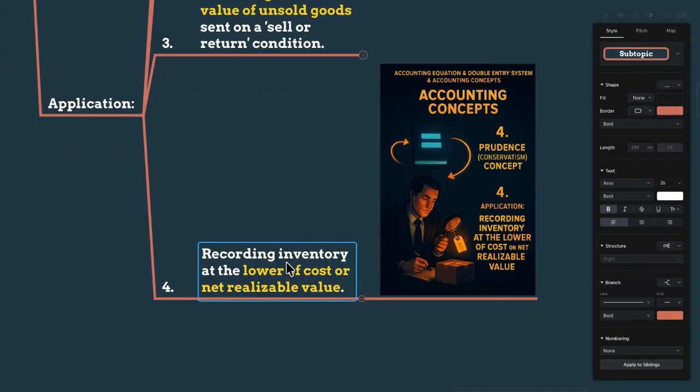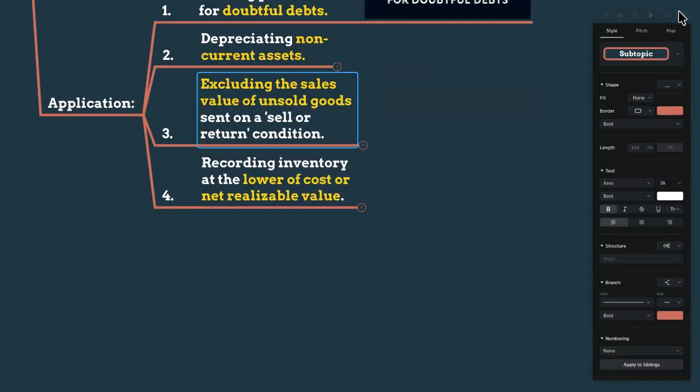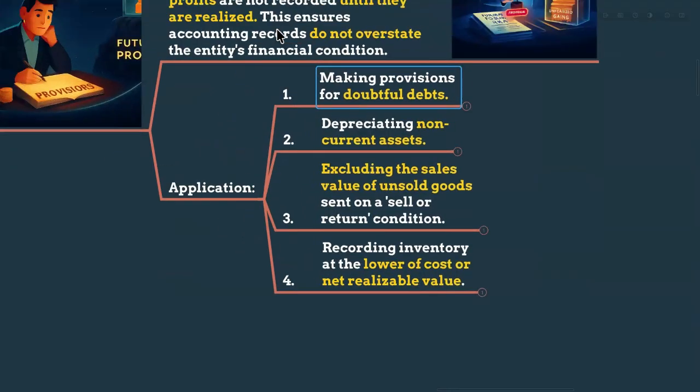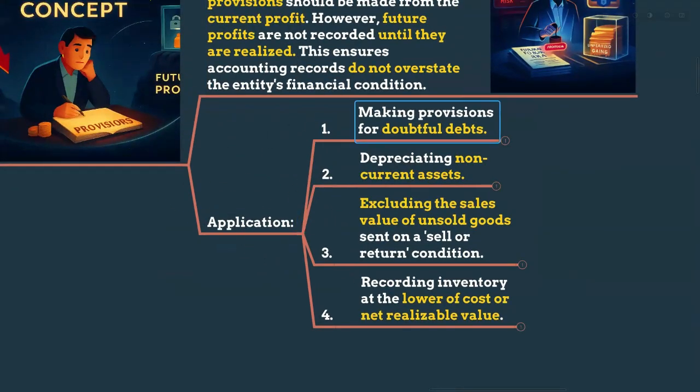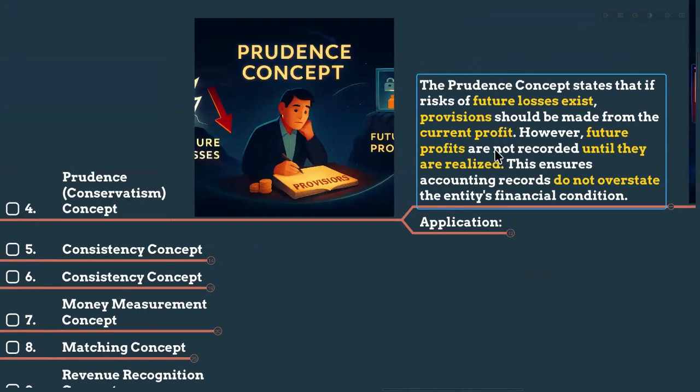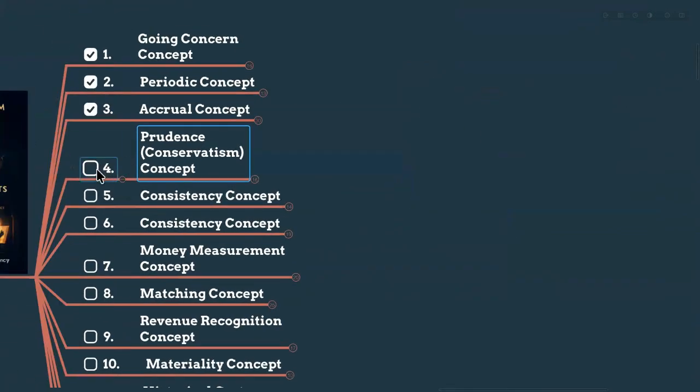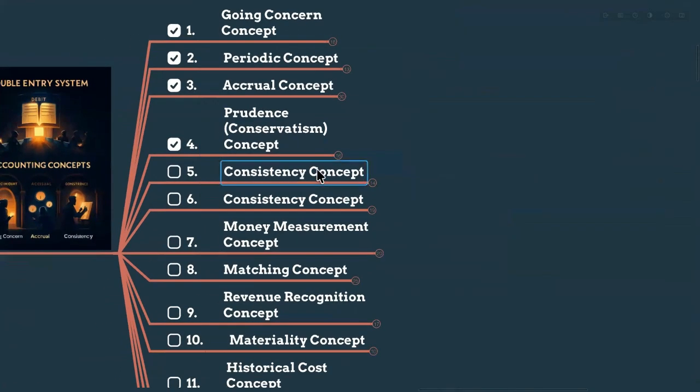So we have to record only 75,000 as the inventory value in the current assets in the statement of financial position. You have to provide 25,000 as an inventory written down value or inventory market value loss. So these are according to the prudent concept. It means if we are going to make some losses, we have to record them now. If we are going to make some profit, we cannot record that until we earn that profit. That is simply prudence, conservatism. It means we are very careful with recognizing our income as well as providing for expenses. Right? Did you get the idea of this prudence concept very well?